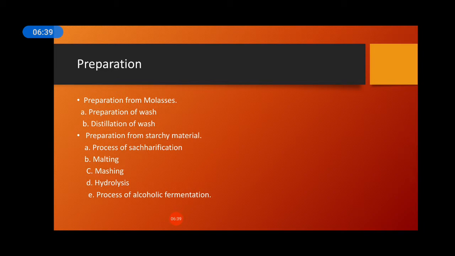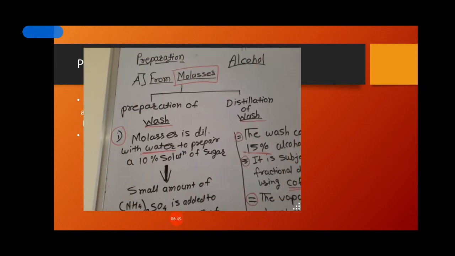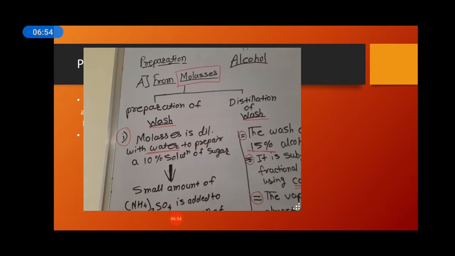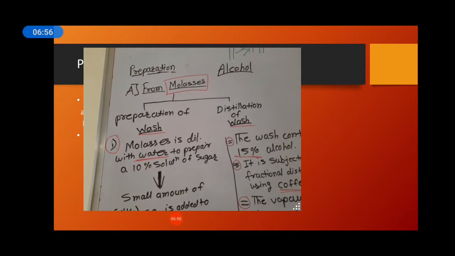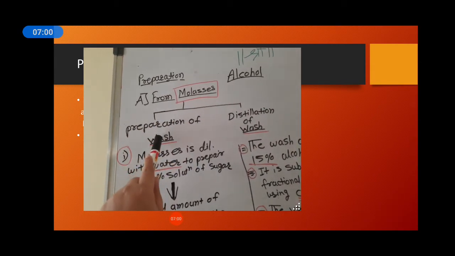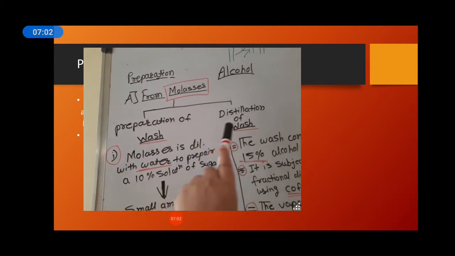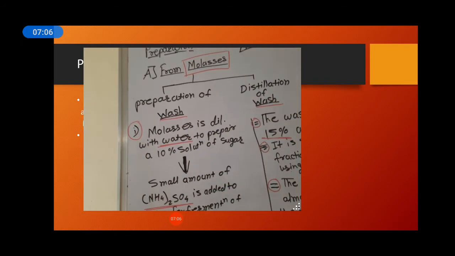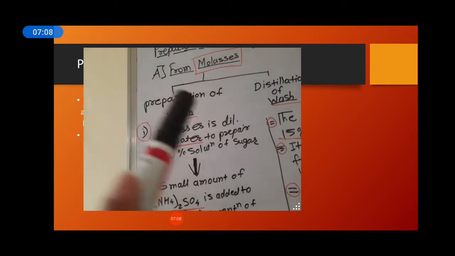In the preparation from molasses there are two steps: first is preparation of wash and next is distillation of wash. I am going to explain the first step.